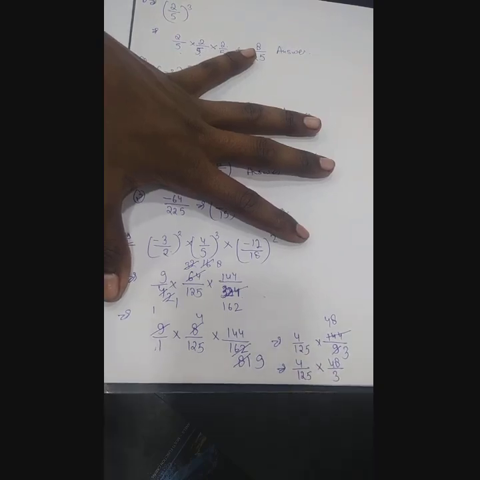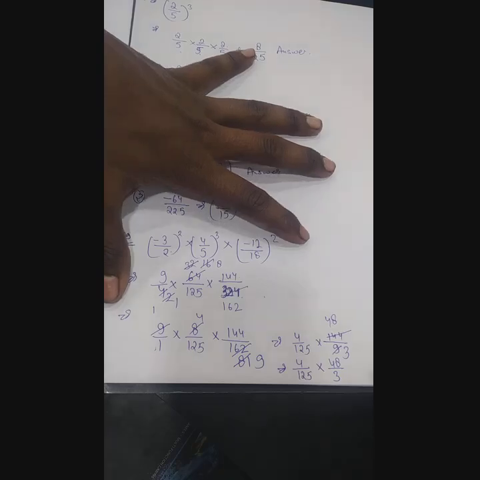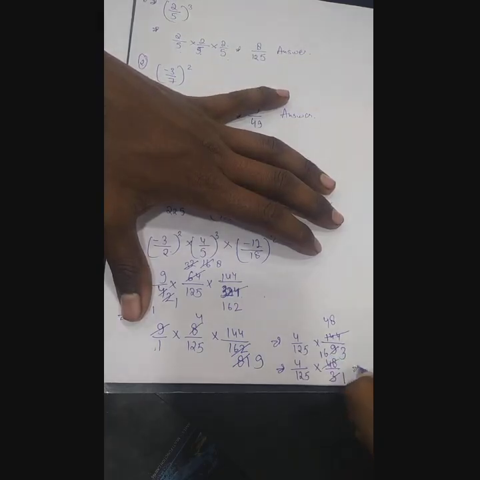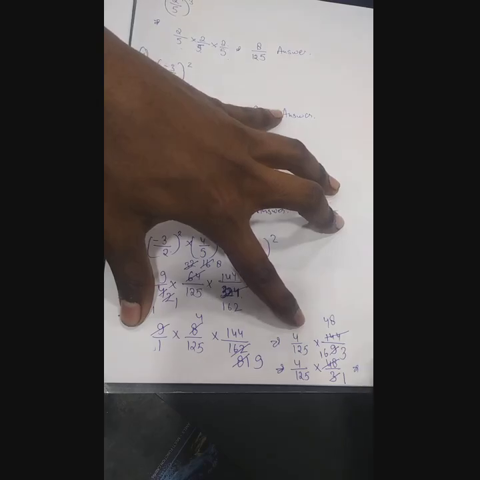Now more it can be cut. 3 1s are 3, 3 1s are 3, and 6 3s are 18. Now it is 4 into 16 and 125 into 1. This is the actual thing. Now 16 4s are 64 upon 125 into 1, that is 64 upon 125 is the answer.